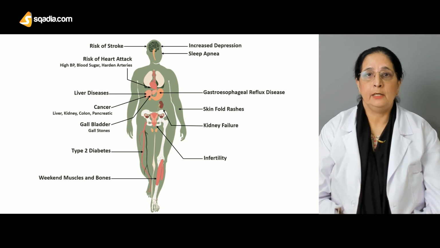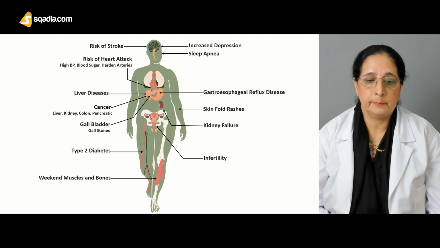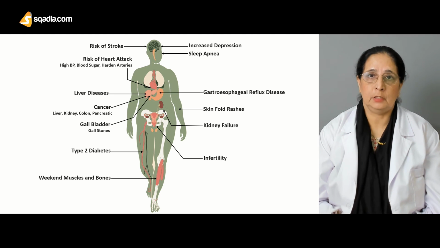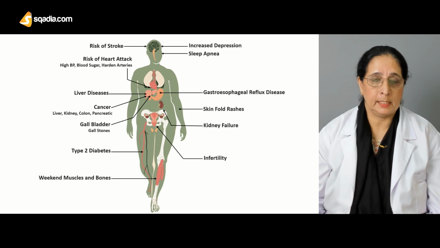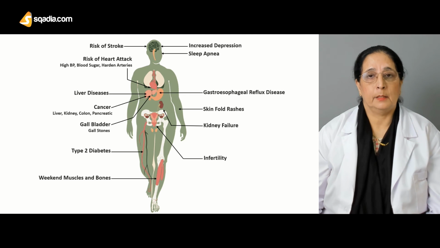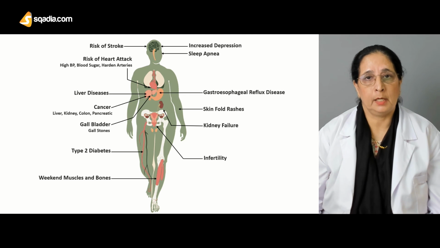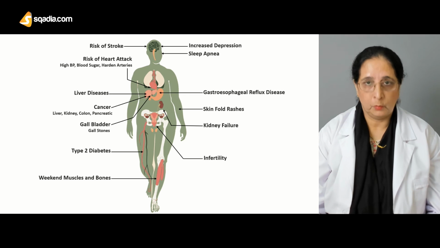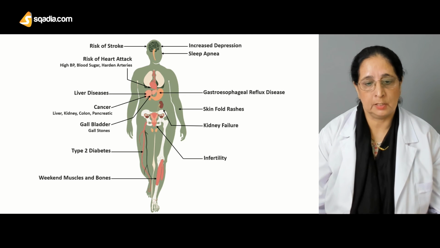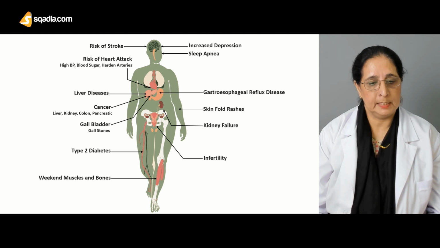Then there is weakening of the muscles and bones because of the increased pressure on the muscles and the bones. Myalgias are very common, and then there is compression of the bone, and because of increased bone loss, demineralization is common in obese people.